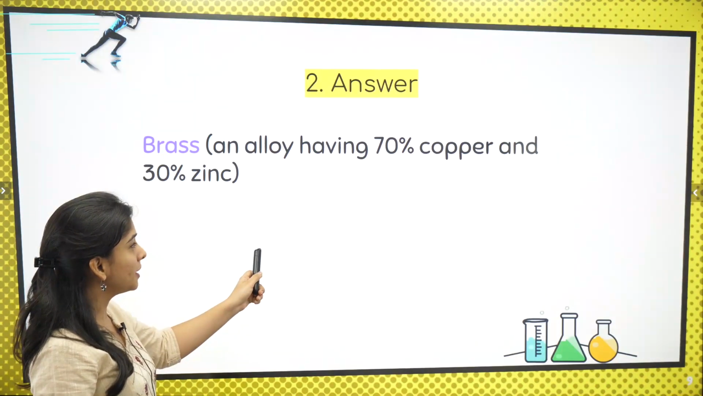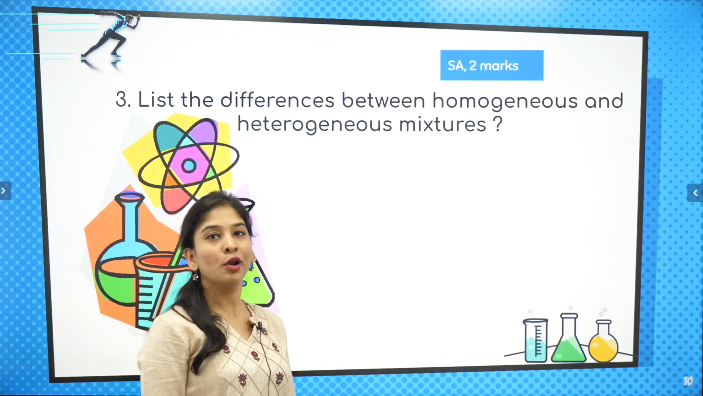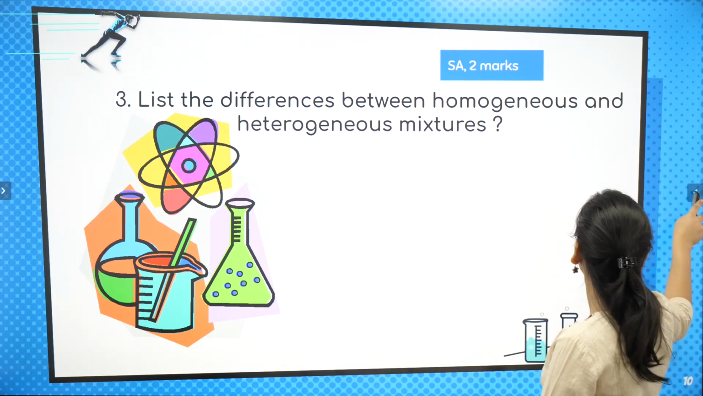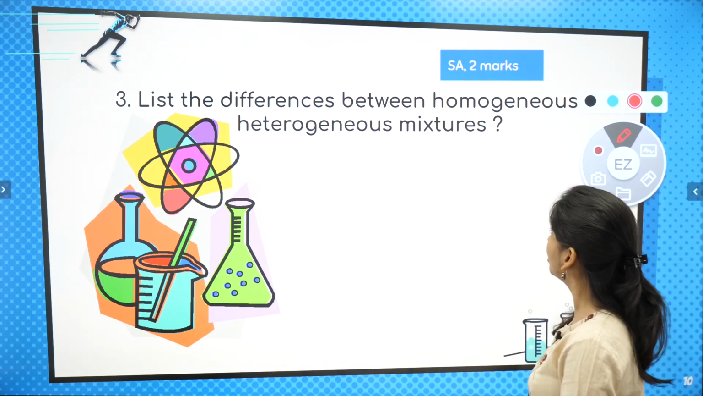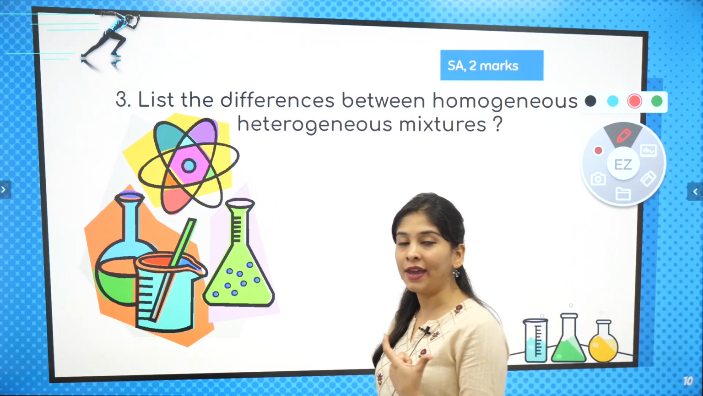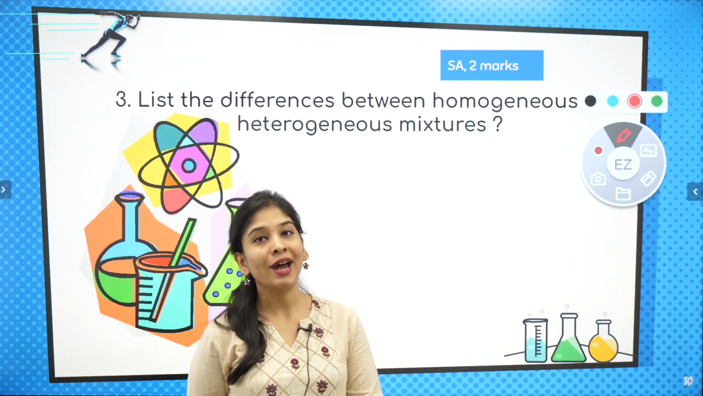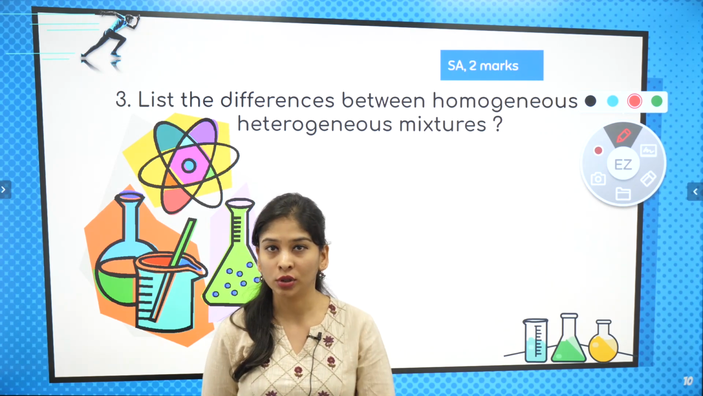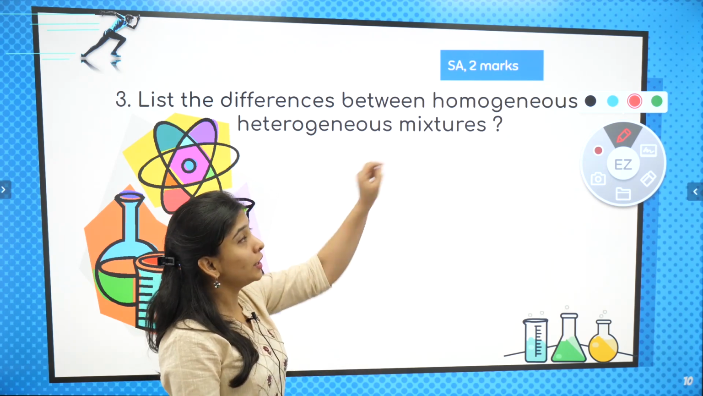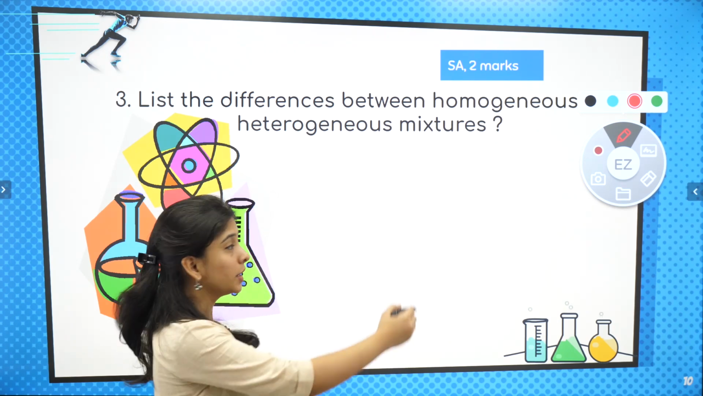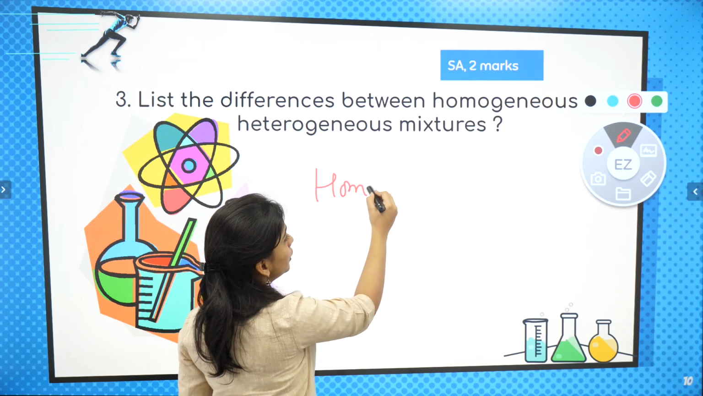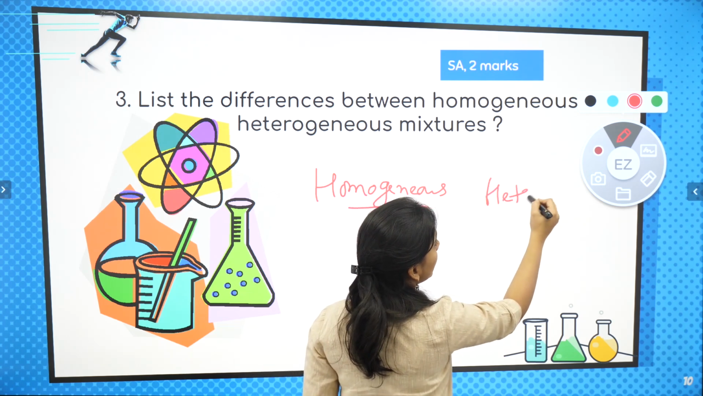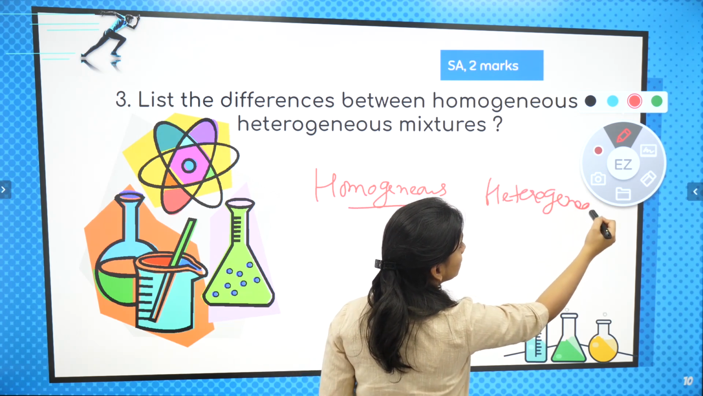Let's move ahead with one more question, and the question is saying, list the differences between homogeneous and heterogeneous mixture. It is for 2 marks. Whenever you get any question for 2 marks, write at least 2 differences and give the third one as an example of both. Right? As I already told you, the names are already giving you the answer about what exactly these terms are. Okay, let's understand that.